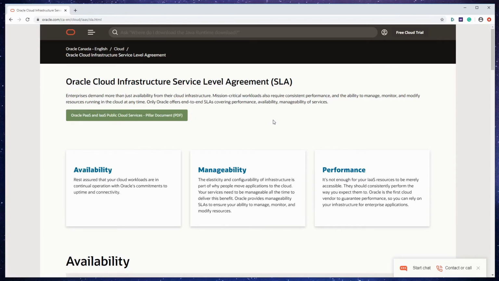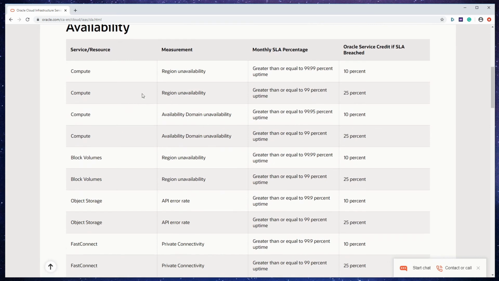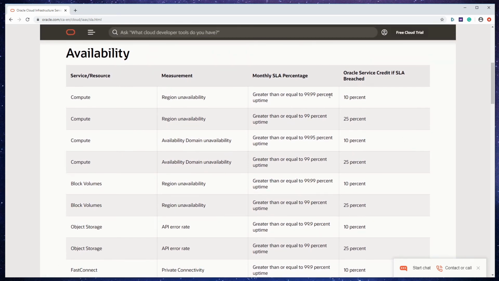So here I am at the Oracle website pulling up the SLA agreements, and I just wanted to show you all the numbers that I was getting that information from. So you can see that it's broken down by service. Then there are these measurements. We didn't cover the measurements because they're not going to show up in the exam. They're hard to remember, and all you really need to know is, at 10% or 25%, what are the percentages that are the guarantee of uptime.